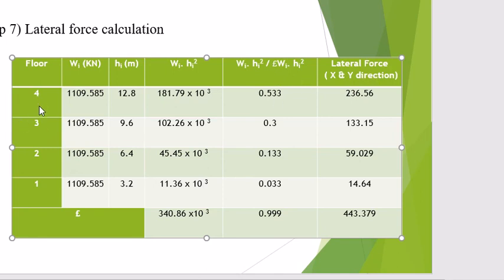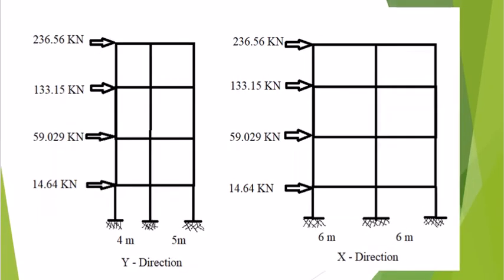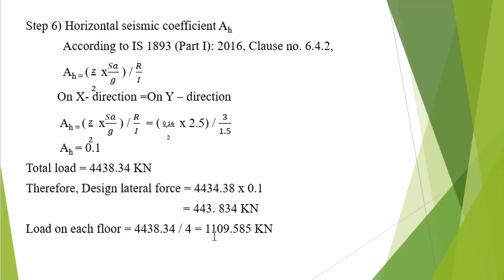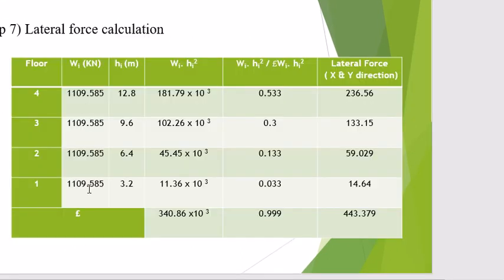So floor number 4, 3, 2, 1, we have to calculate the forces like that. On each floor the load is constant, equal to 1109.585 kilonewton, so the same value you write down here.